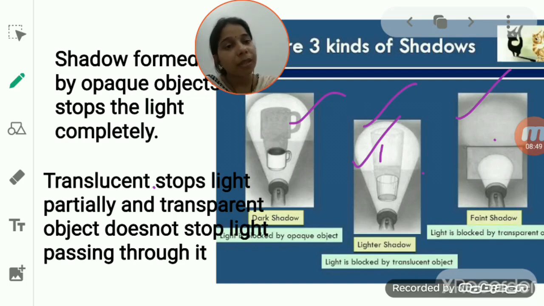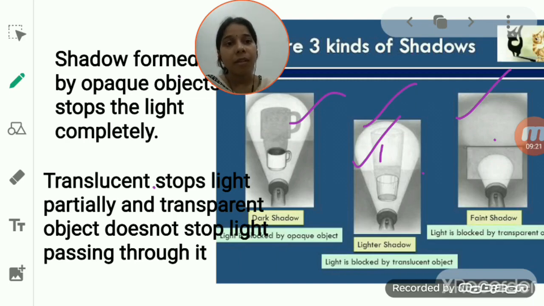So a shadow is basically formed by the opaque object, since it stops the light rays from passing through. Thus, in case of an opaque substance, a dark shadow is formed behind the object. In case of the translucent object, a light, very thin shadow is formed because only a partial amount of light is stopped.